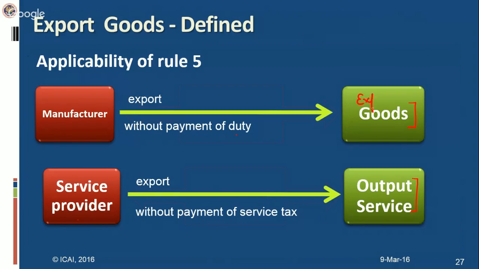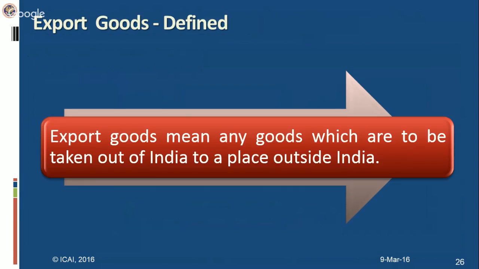Okay. Now export goods, export service. Now what is an export service? That was already defined under this rule. But what is an export goods? That was not earlier defined, because that can only give us a clear idea that on what type of goods, when the goods will qualify as export goods, then only the refund under Rule 5 will be available of CENVAT credit. So export goods has now been defined under Rule 5. An explanation has been inserted and export goods has been defined. Export goods means any goods which are to be taken out of India to a place outside India. So it is very important that goods should be taken out of India.